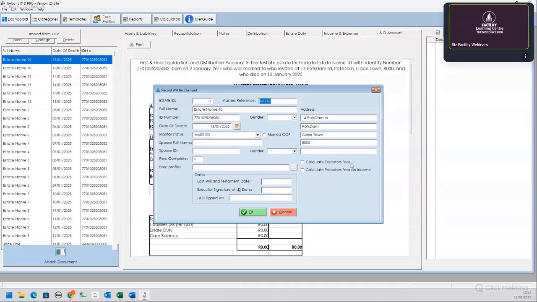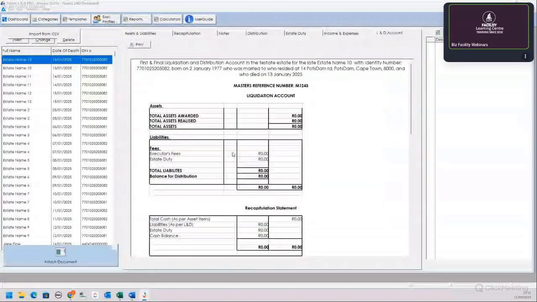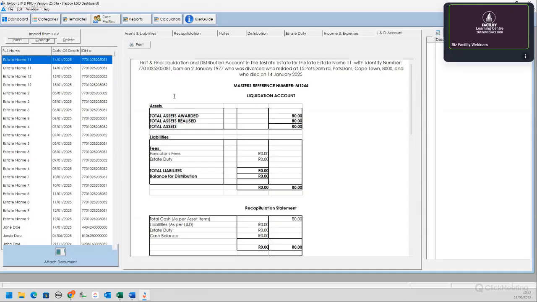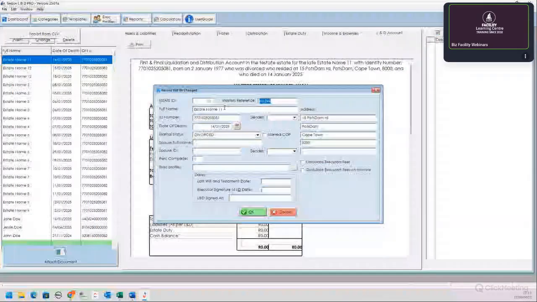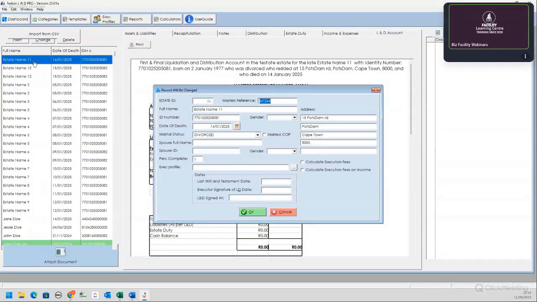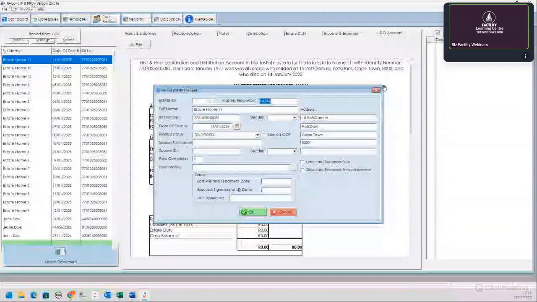So if you want to start off and you don't feel like capturing all your deceased estates from scratch, you use the template that we will give you, and you just put in the basic information to create it, which will be the ID number, date of death, address, and estate number or name. You either need to put it in yourself or you can just use the number system and edit it afterwards, and then you are ready to rock and roll.